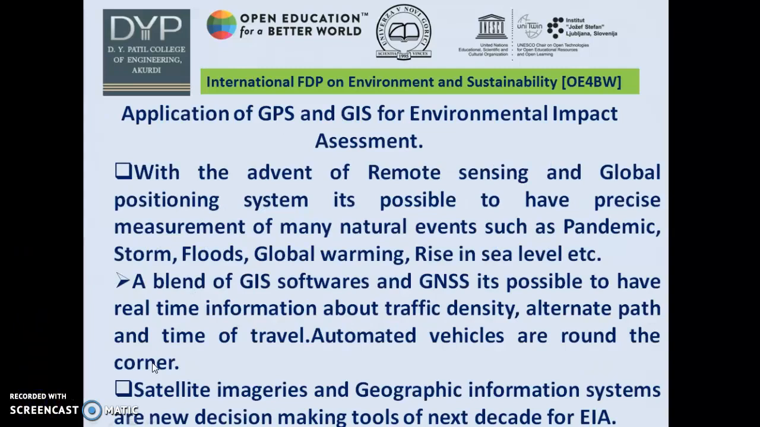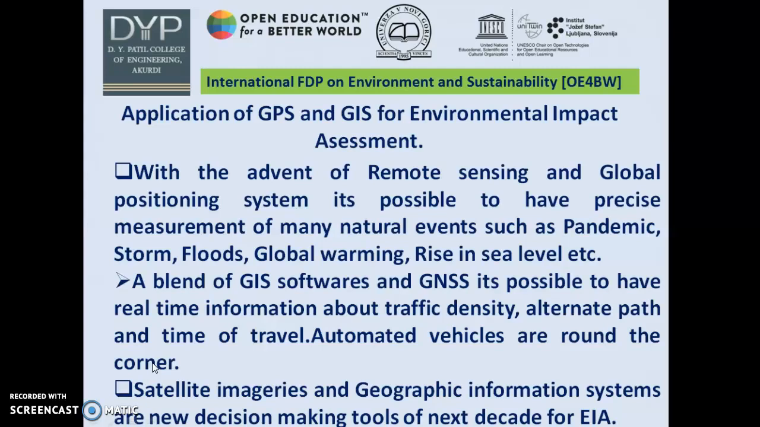Audience, the applications of GPS and GIS for environmental impact assessment are enormous. It has a very vast scope. With the advent of remote sensing and the global positioning system, it's possible to have precise measurement of many natural events such as the pandemic, which we are facing right now, storms, floods, global warming, a rise in sea level, and so many other natural phenomena.